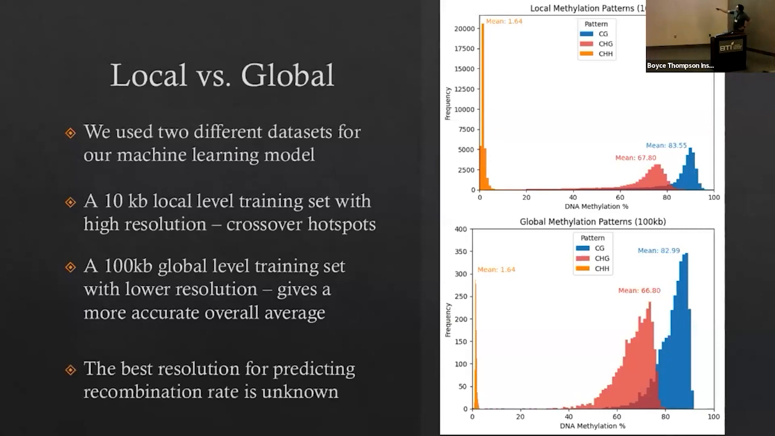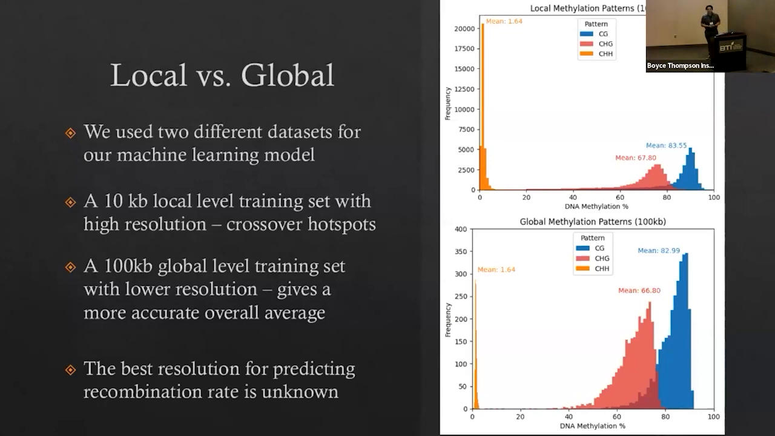And right now, these resolutions are just unknown. These resolutions are best for predicting recombination rate when it's unknown. And what that means is that we don't know yet the right resolution to look at to get perfect recombination rates. That's why we're taking what we believe to be the smallest sample we can do and the largest sample we can do while still having enough data to train our model.